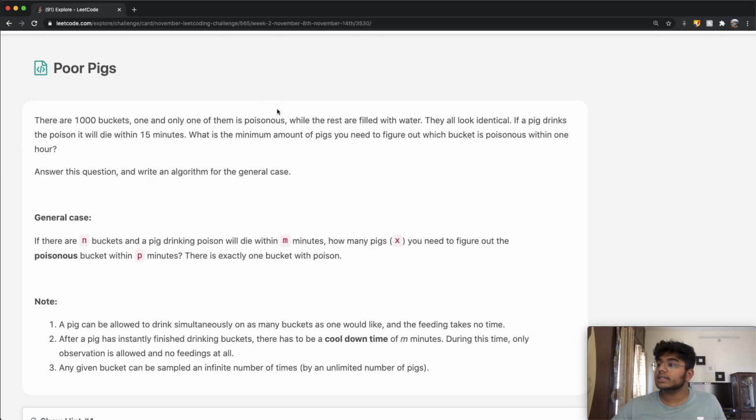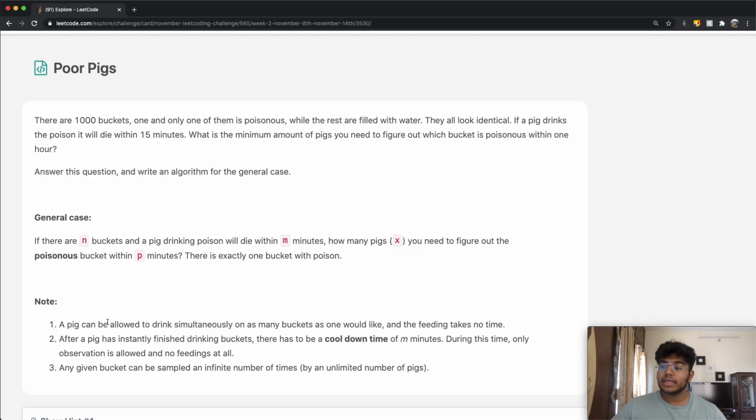So the question we just read out is really specific: we have 1,000 buckets, it will die in 15 minutes, and we have a total of 1 hour for testing. Now we'll look at the general case. If there are n buckets, and a pig drinking poison will die within m minutes, how many pigs x do you need to figure out the poisonous bucket within p minutes? Again, there's only going to be one poisonous bucket, and we're guaranteed to have one, only one.